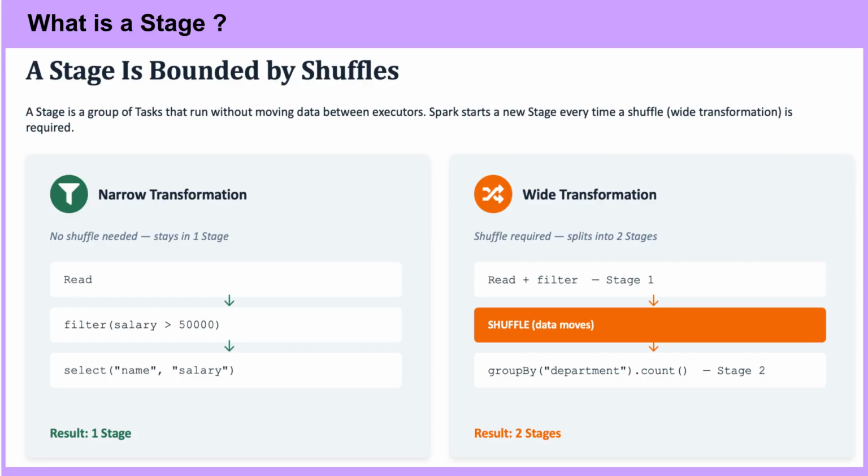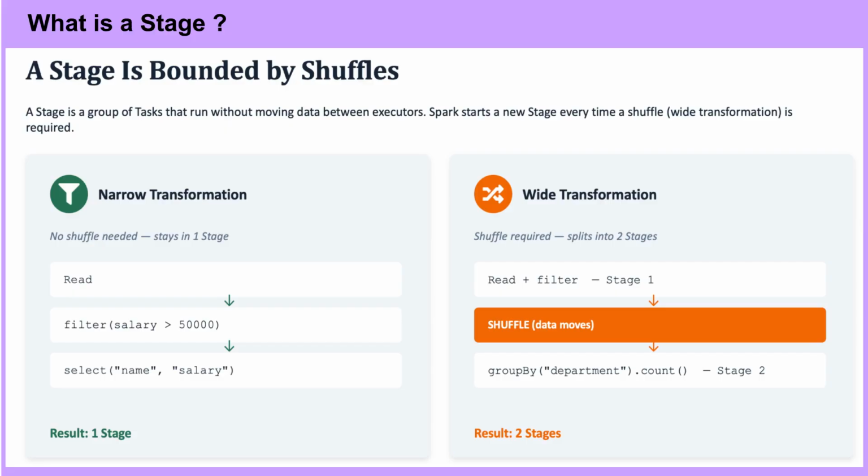Wide transformations, group by, join, distinct, order by, repartition, etc., are expensive. They force a shuffle and therefore a new stage. Shuffles involve disk I/O and network transfer, so they're usually the biggest performance bottleneck in a Spark job. Understanding stage boundaries helps you spot where your job is expensive when reading the Spark UI.